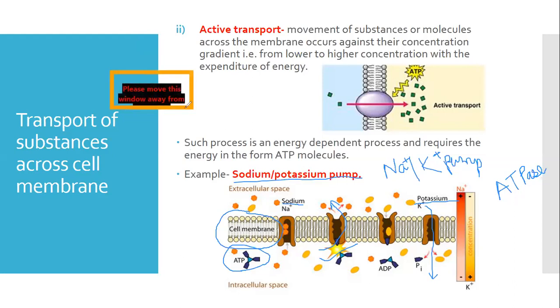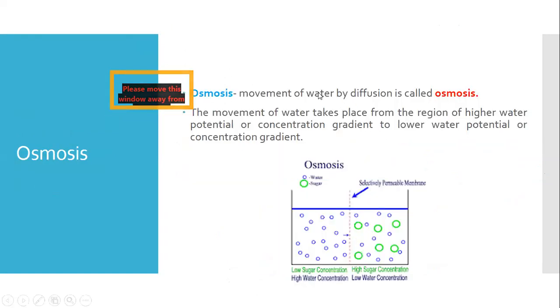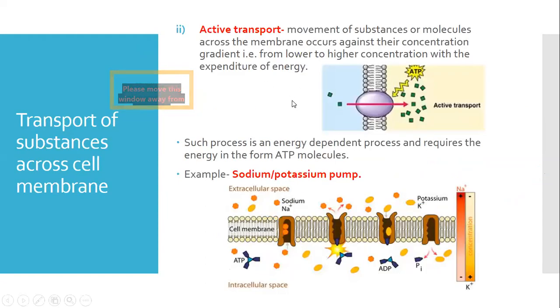So it's the best example of active transport, where energy is consumed while transferring substances like ions. Another example is plant roots.